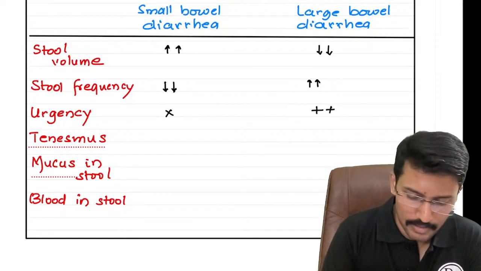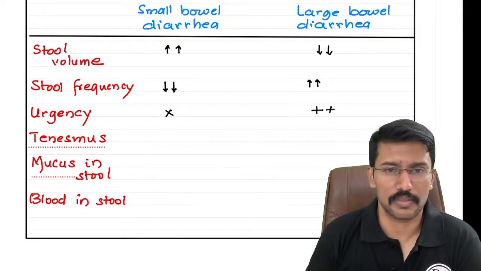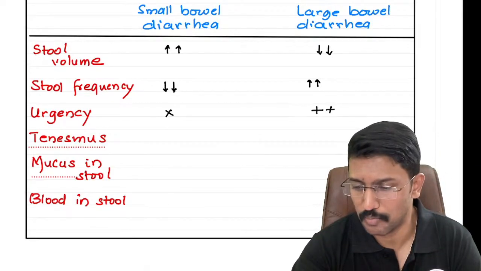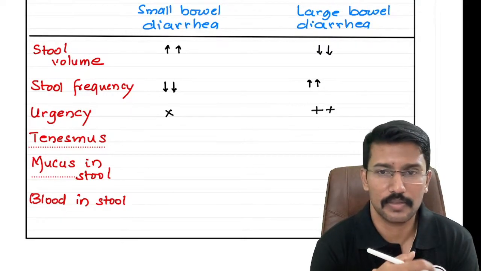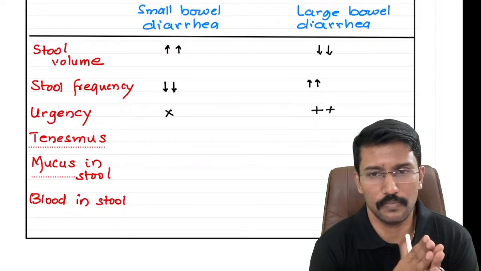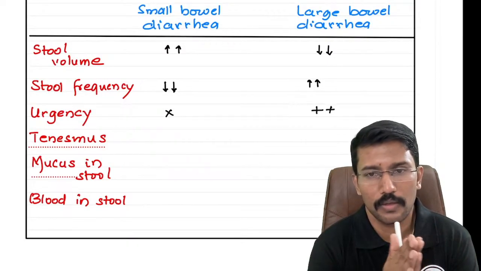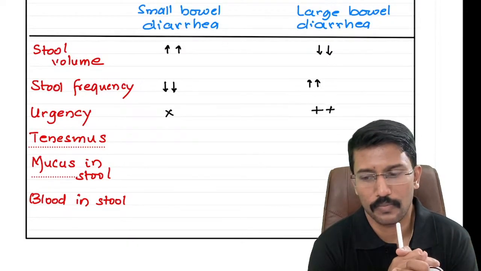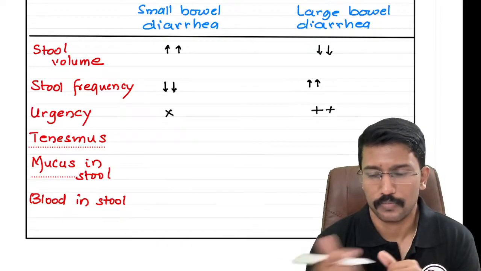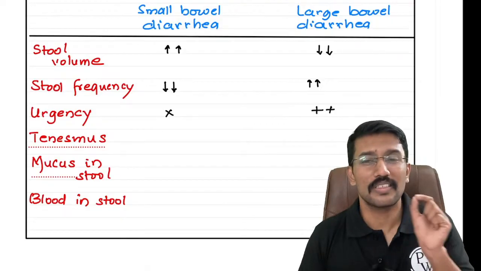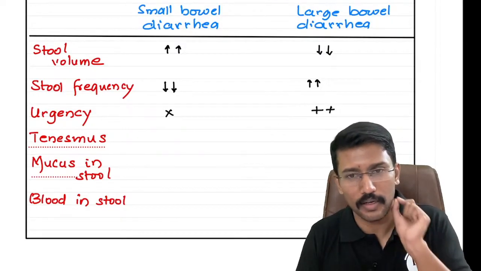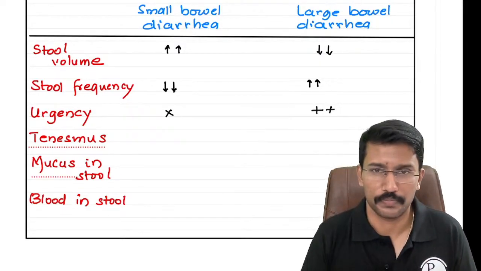Okay. Then there is a complaint called tenesmus, right? Can anybody describe what is tenesmus? Tenesmus refers to struggle and pain while excreting the stool.